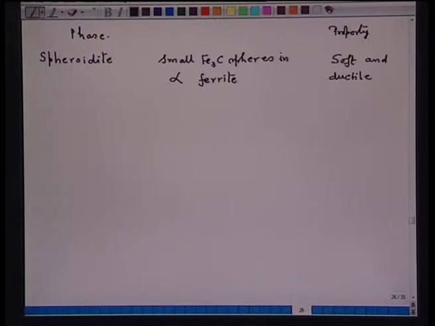Then you must have heard perlite. So, there is a coarse perlite, and the coarse perlite has alternate thick layers of ferrite and cementite.